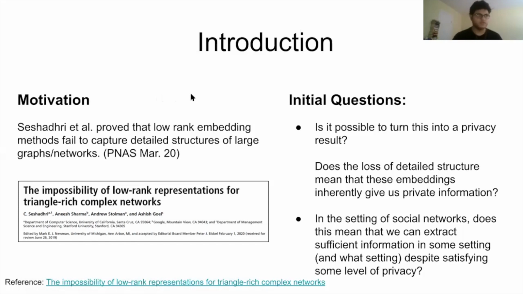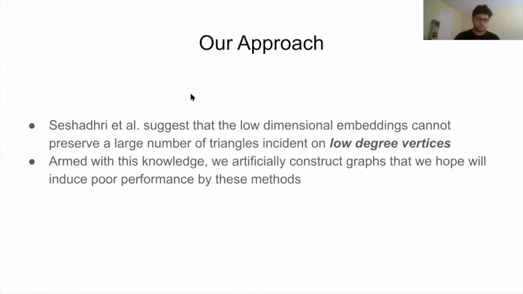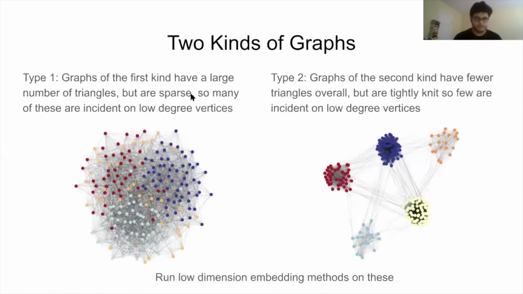So what's our specific approach to this? As I said, Seshadhri suggests that low-dimensional embeddings cannot preserve a large number of triangles incident on low-degree vertices. Armed with this knowledge, we try to artificially construct graphs that we hope will induce poor performance by these methods. The first kind of graph is a proxy for a real social network. These are sparse graphs, but they have lots of triangles. However, because they're sparse, most of these triangles are incident on low-degree vertices. The second kind of graph has fewer triangles overall, but they are all tightly knit, and so most of them are incident on high-degree vertices.